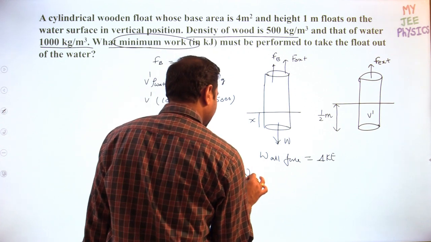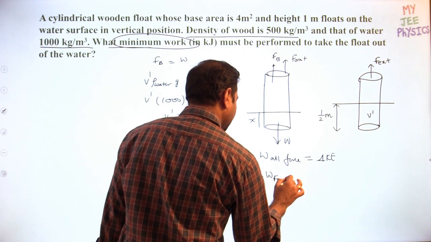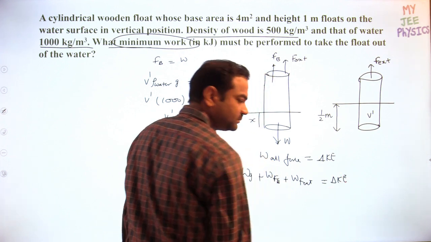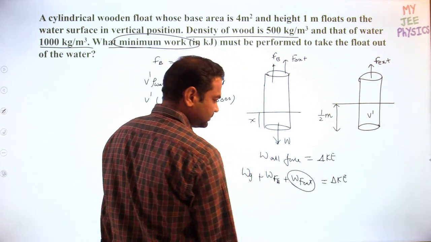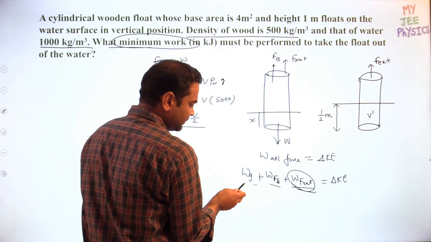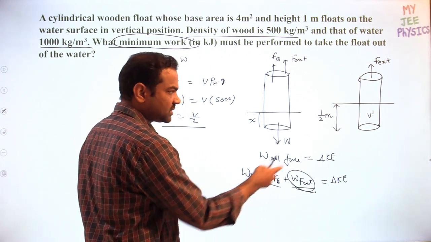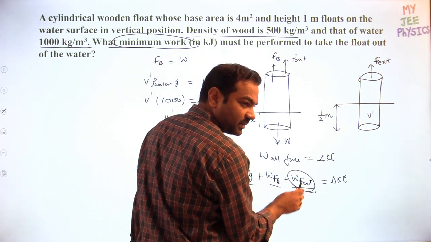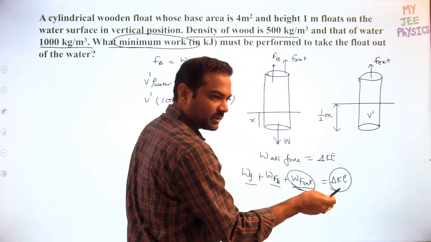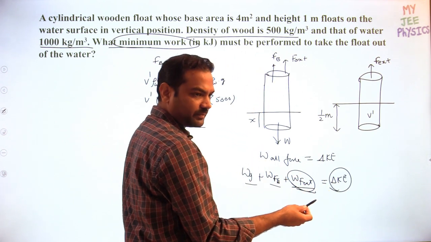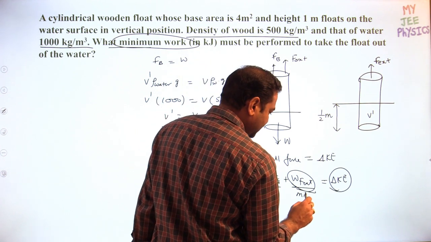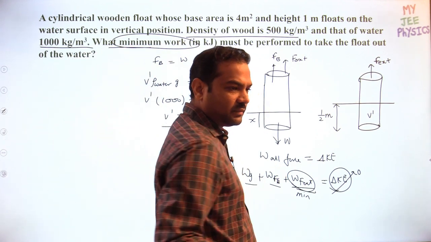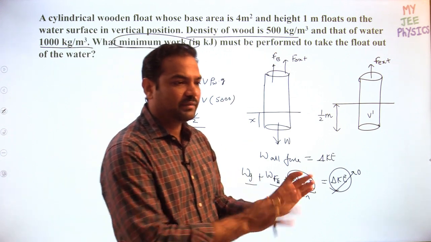Or else you can write work done by gravity, work done by buoyant force plus work done by external agent, all should be equal to change in kinetic energy. When this value is minimum, these will do constant work, like constant forces and displacements are the same, so they will have particular values. If I am applying more external force, then velocity will be there, kinetic energy will be there, so work done will be more. So for minimum value, what is the condition? Slowly pulled out, velocity is almost 0. We are pulling the cylinder outward in such a way that we are not giving any velocity to the cylinder.